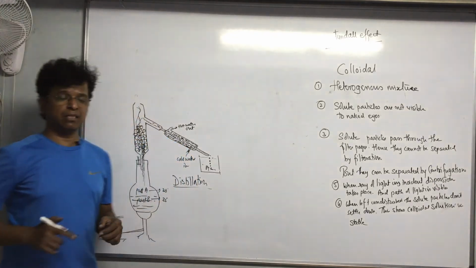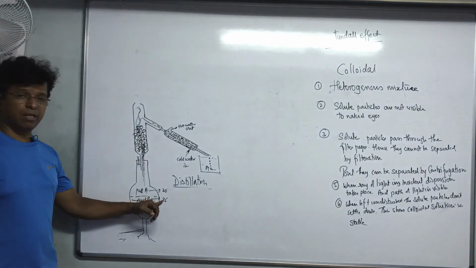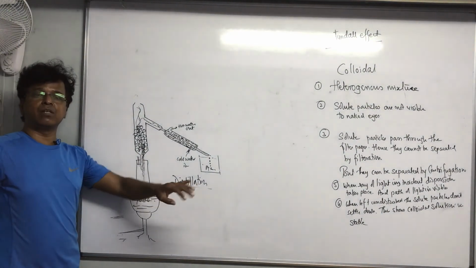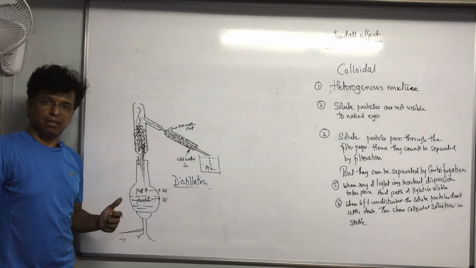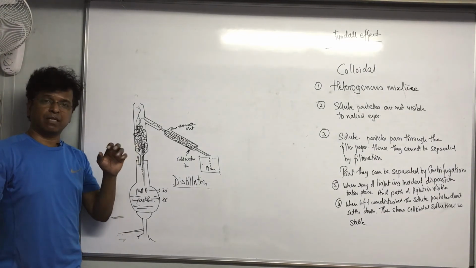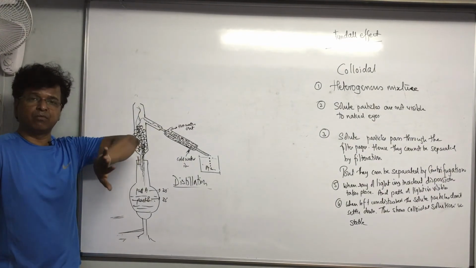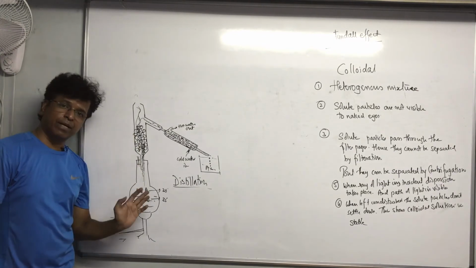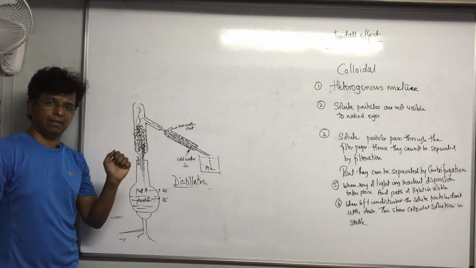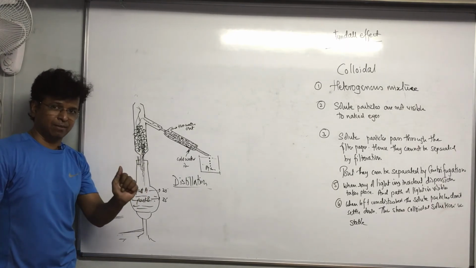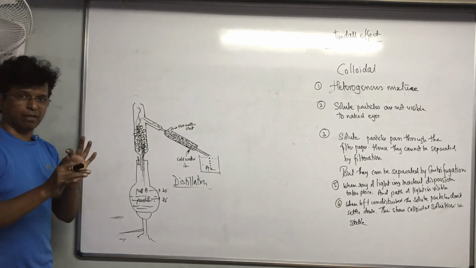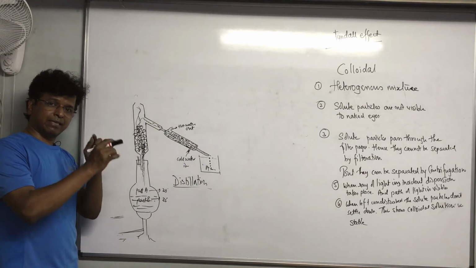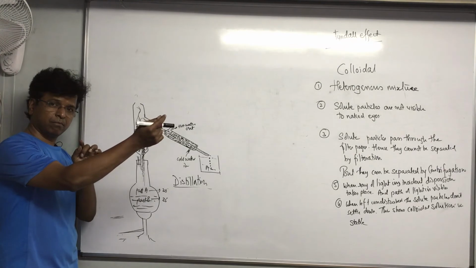Why will part B condense immediately? See, 35 degrees Celsius is the boiling point of part B, and to condense also, 35 degrees Celsius is needed. Condensing means the vapor will convert into liquid. At boiling point at 30 degrees Celsius, the liquid form of part A gets converted to vapor form.